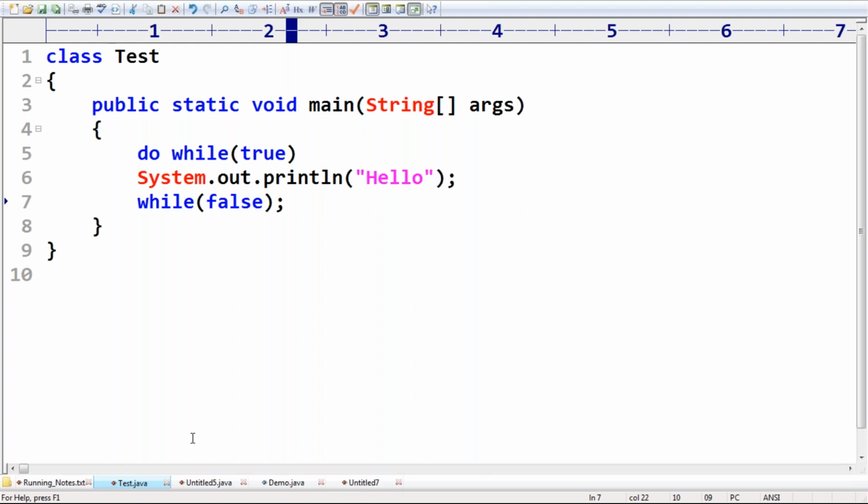So have you remembered, right? In the do while syntax, the semicolon is mandatory. Semicolon itself is mandatory. I told you already.